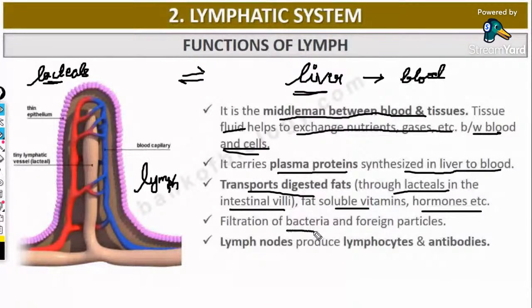Filtration of bacteria and foreign particles occurs. That is another function of lymph. Lymph nodes produce lymphocytes and antibodies.